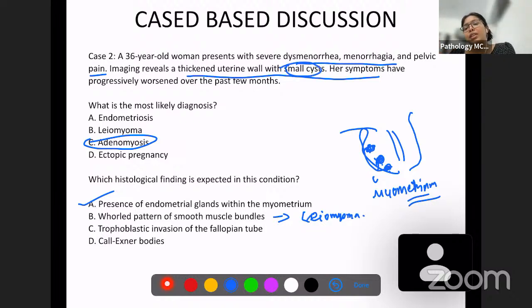Trophoblastic invasion inside the fallopian tube is ectopic pregnancy. We saw in the fallopian tube we had trophoblastic invasion. We saw an image also. So this is ectopic pregnancy. Psammoma bodies are seen in which condition? Granulosa cell tumor. So everything we have discussed today.